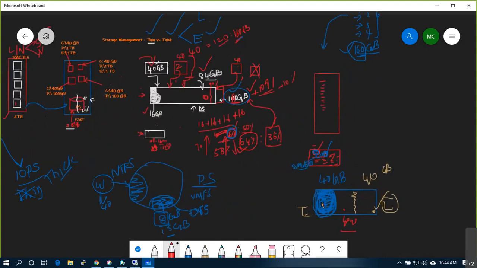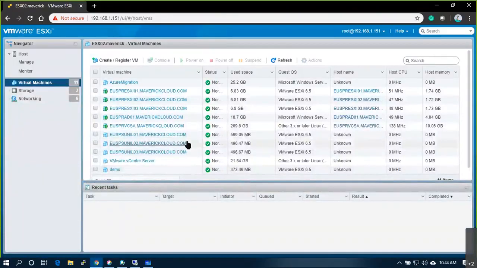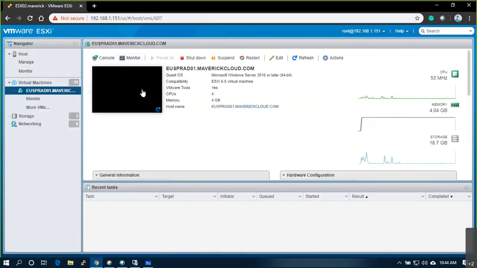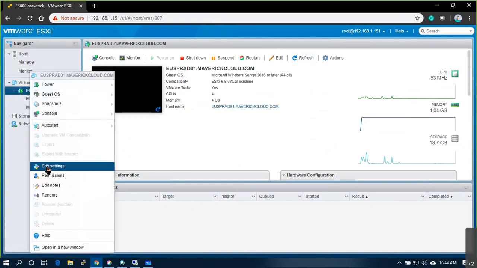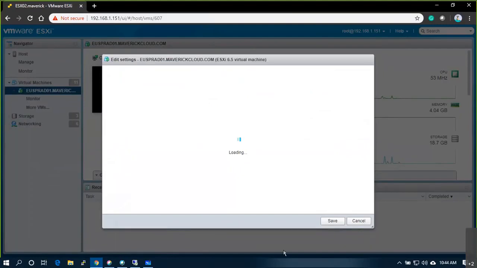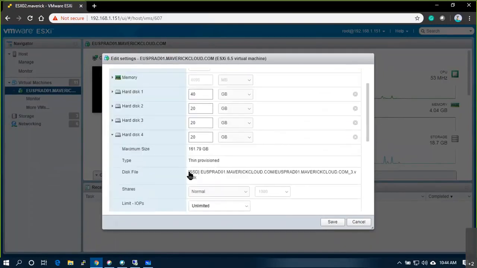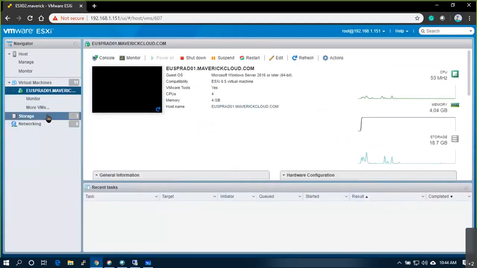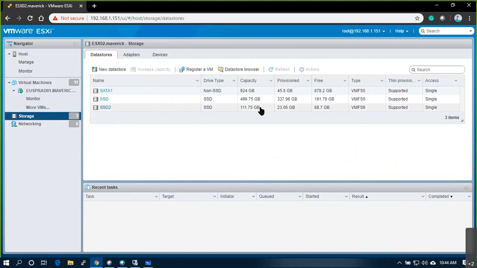Let me show you. I have my Active Directory server, right? Where is it sitting, let me see. Edit settings. It is sitting on SSD. Fine. Let me go back. SSD to SSD2, select and refresh a couple of times.